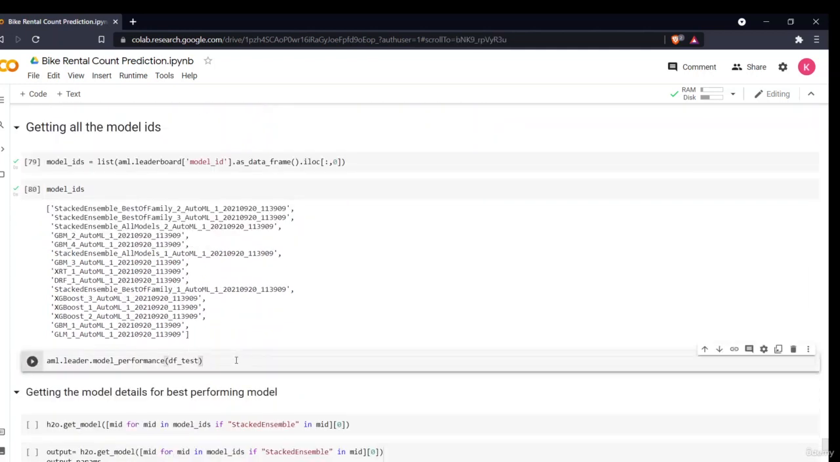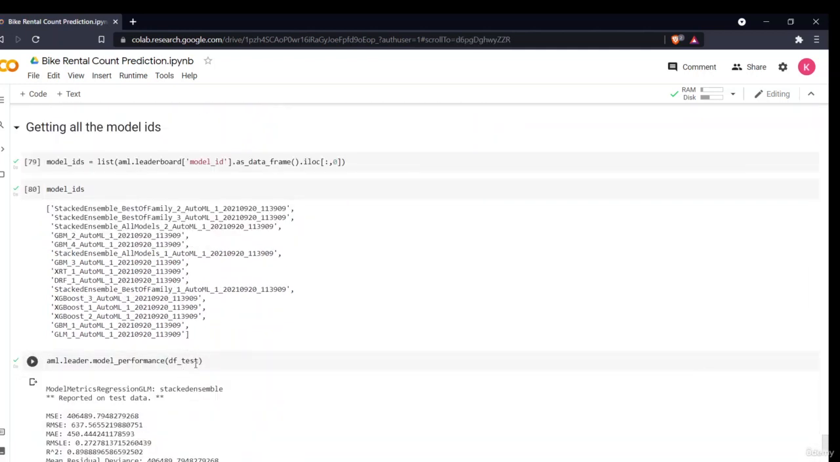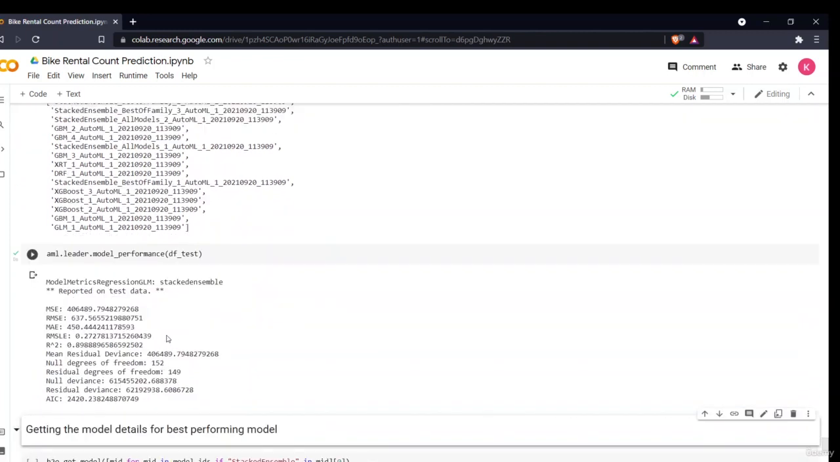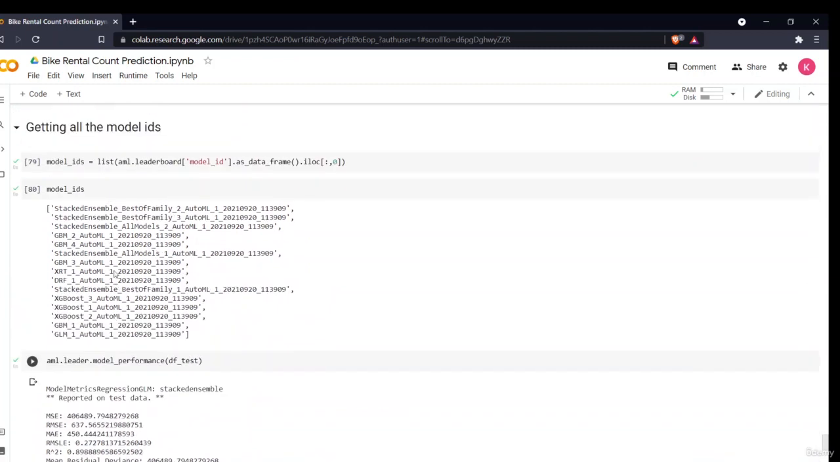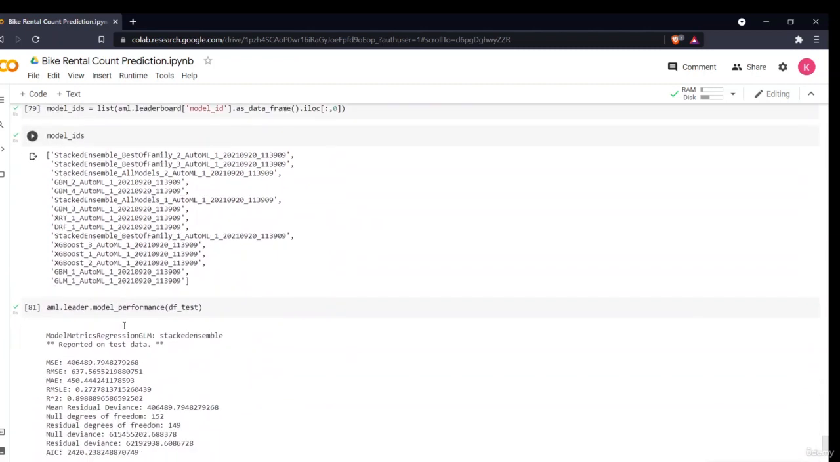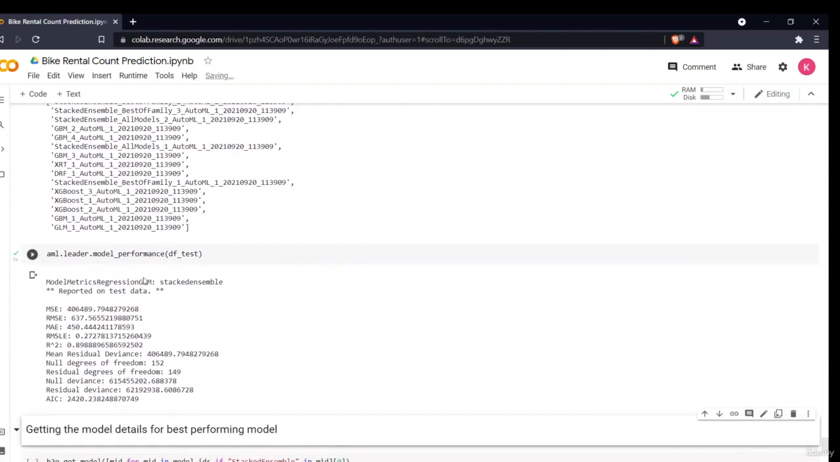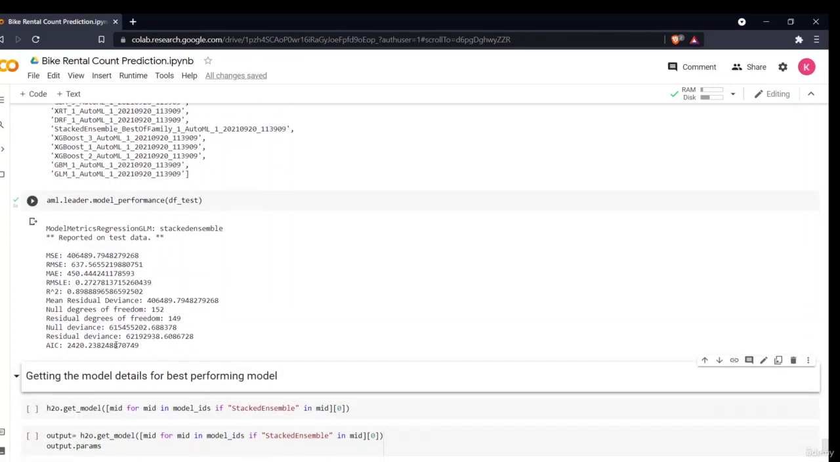Then I'll say, okay, tell me my leaderboard performance on my test data. Okay, aml.leader, which means that leader is the best performing model. I'm telling it, tell me my model performance on my test data. So this is my model performance. This is the R square, 89% on my test data. This is my RMSE scores.